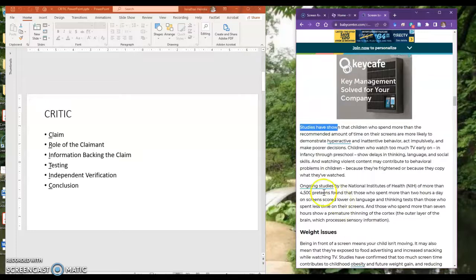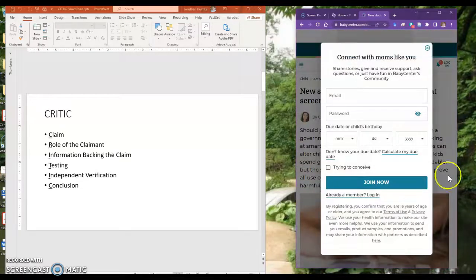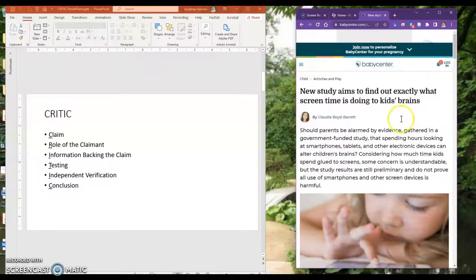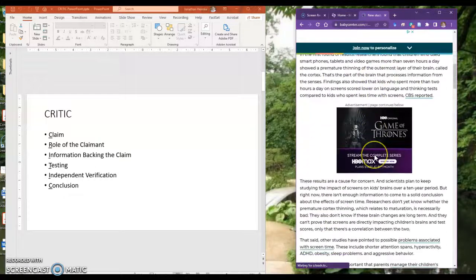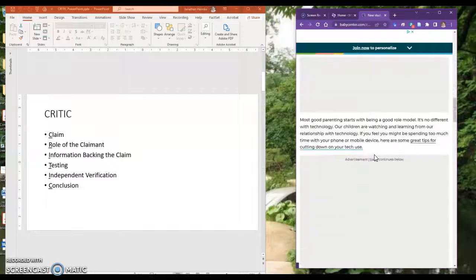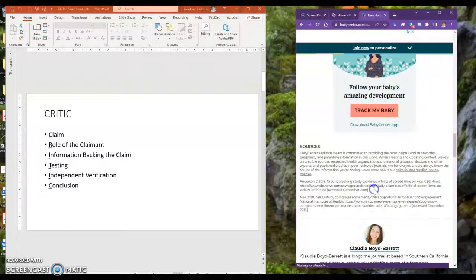Now, there's a link, but if I click on that link, for example, and we can click on here, it still does not give me a year. Now, they do somewhat give you a date in here about the NIH study they did, 2018.